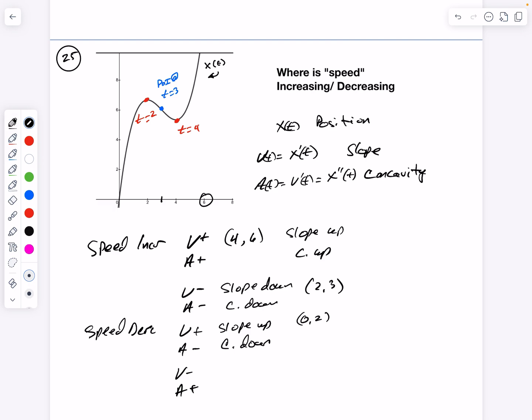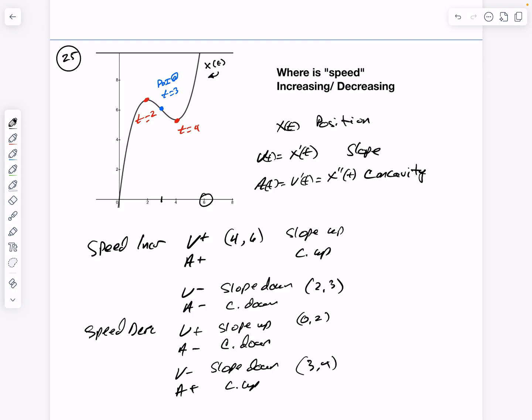And where do I have velocity negative and acceleration positive? So velocity negative is slope down and concave up. Well, this is all slope down. One place is slope down, this is concave down, this is concave up. So slope down and concave up is from 3 to 4.